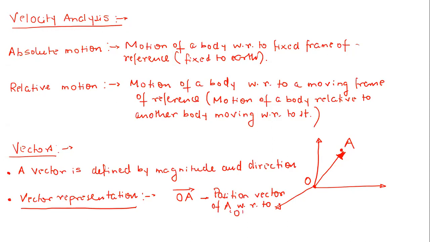Now, what I did, two important things which you have to remember. Here, I have taken the position vector of A with respect to origin. Now generally, in many books, you will find that they simply denote this with small letters, just to avoid confusion, rather than the capital letters. But you can do it either way according to your convenience. You can either go for capital letters or small letters. There is no issue, right? Again, this is your absolute position of point A with respect to O.